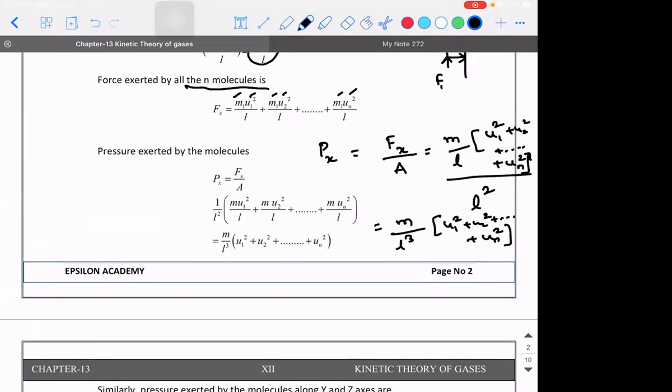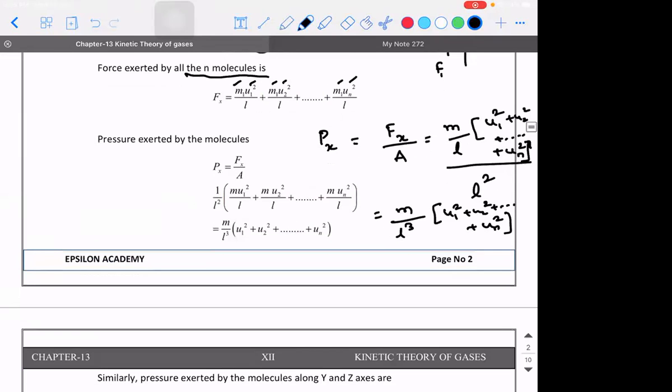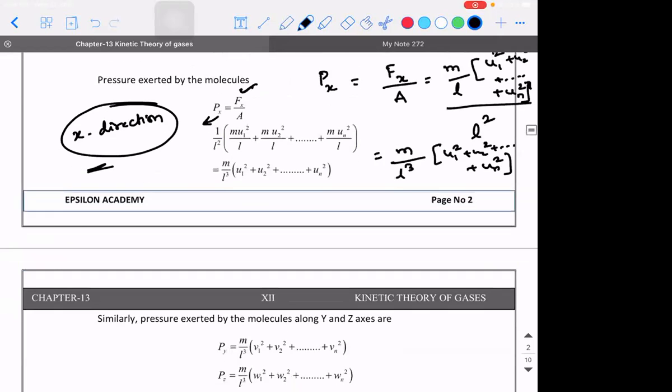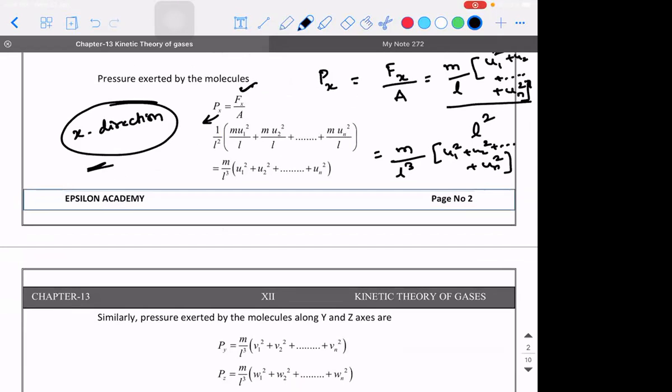So I have a doubt. Tell me. What does that x stand for in Fx, sir? Fx, F of x is force along x direction, because u1, u2 are all the velocities along x direction. So x stands for x direction. Though pressure is not a vector quantity, here we are taking only the force along x direction, so we are saying that is the pressure in that particular direction. Okay, sir. Got it? Yes.